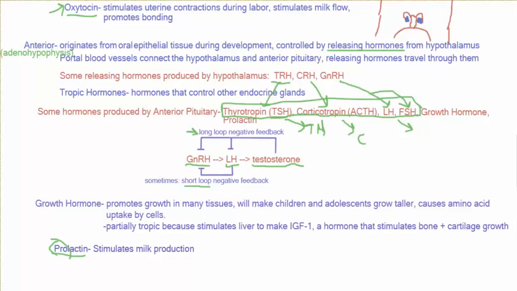The last thing I want to say about the anterior pituitary is a little mnemonic to help you remember all of these hormones. So remember FELT PEG. FSH, ACTH, LH, TSH, prolactin. The E stands for a minor hormone called endorphins, which has some pain-killing activity. And finally, the G is growth hormone. So use that if it helps you, forget it if not.